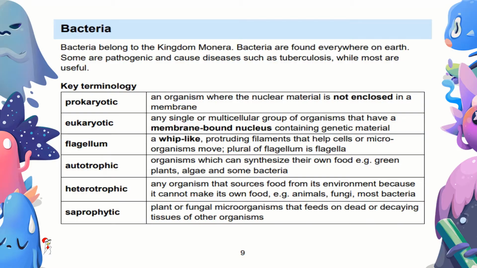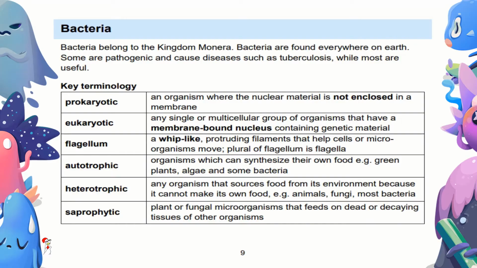Bacteria belongs to kingdom Monera. Bacteria are found everywhere on Earth. Some are pathogenic and cause diseases such as tuberculosis, while most are useful. We will look at key terminologies as well in bacteria and protista. So, prokaryotes are organisms where the nuclear material is not enclosed in a membrane. Eukaryotes are any single or multicellular group of organisms that have a membrane bound nucleus containing genetic material.